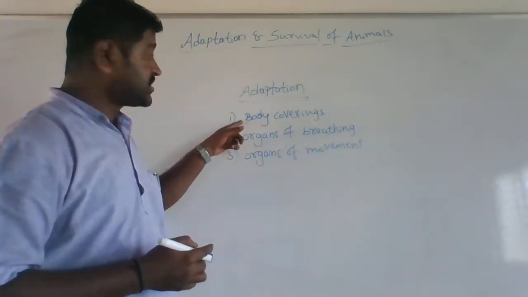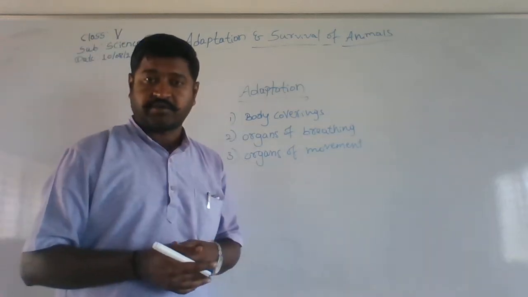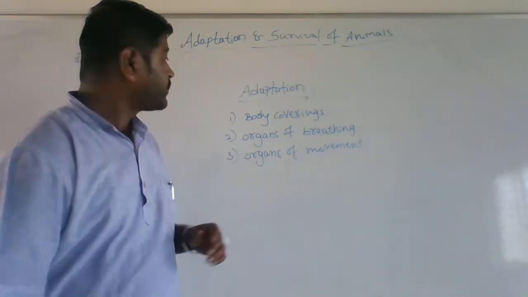So on these three factors, the adaptation changes from region to region.